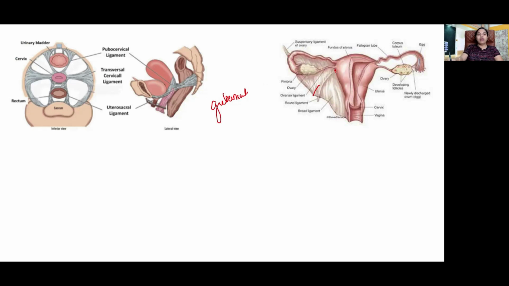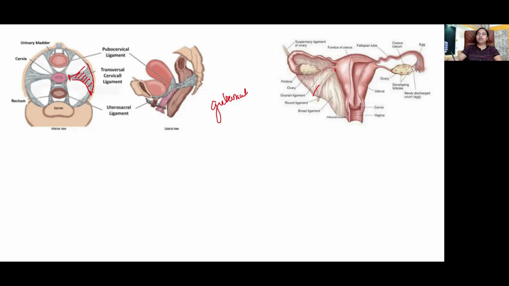Okay. What is the function of the round ligament? It pulls the fundus forward and helps to maintain anteversion, anteflexion. Second, the transverse cervical ligament, which is also called the cardinal ligament or Mackenrodt's ligament. It extends from the cervico-vaginal junction to the fascia covering the levator ani. So what does this do? It fixes the cervix in position so that it prevents downward displacement of the uterus into the vagina.